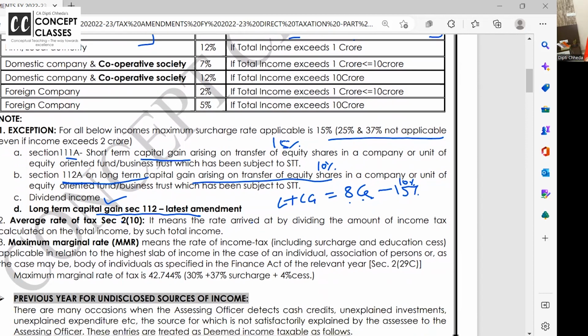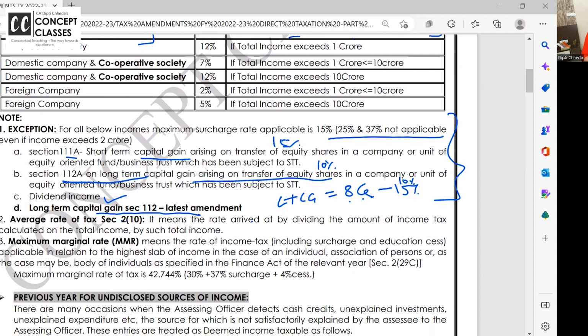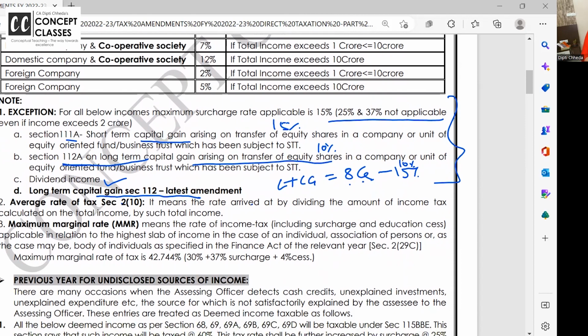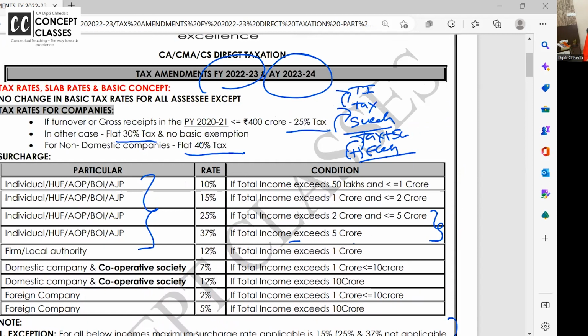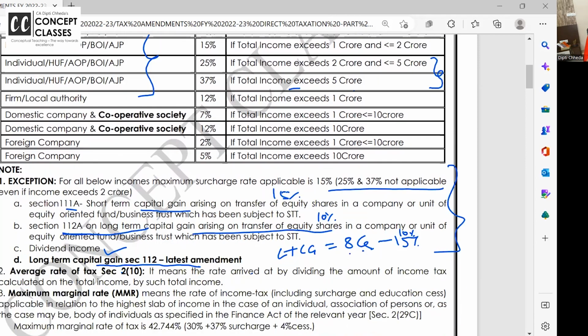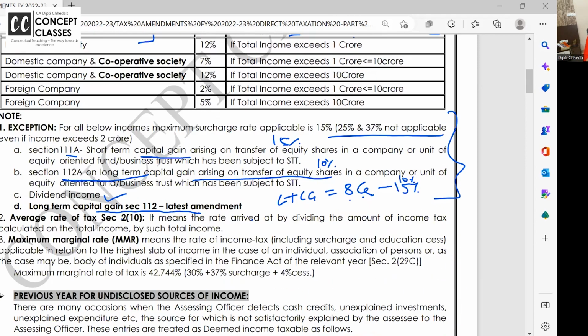So these are the 4 cases wherein now additional surcharge rates of 25% and 37% are not applicable. This is one small amendment in slab rates, and till last year we were checking the turnover of 19-20. Now 20-21, if the turnover of the company is up to 400 crores, 25% flat tax, otherwise 30%. These are the 2 amendments in the slab rate.